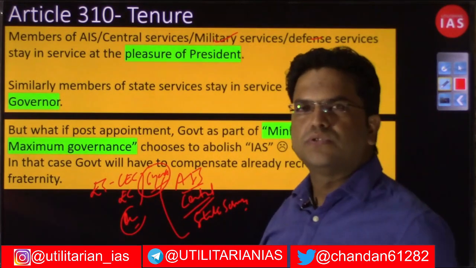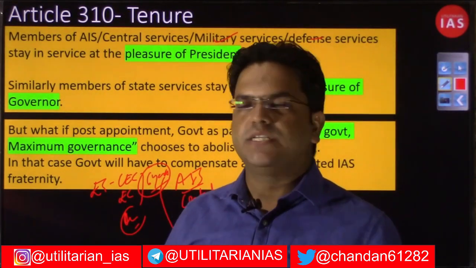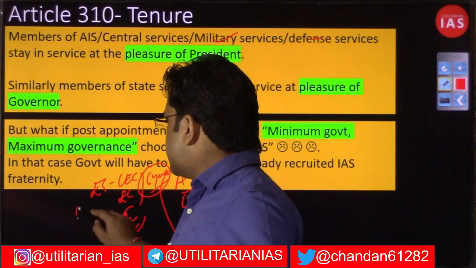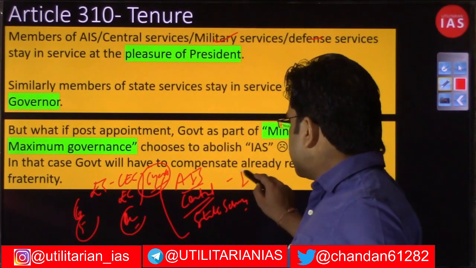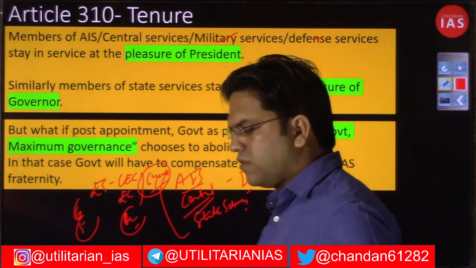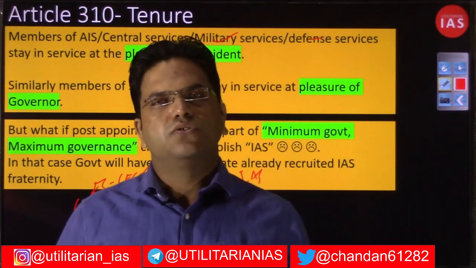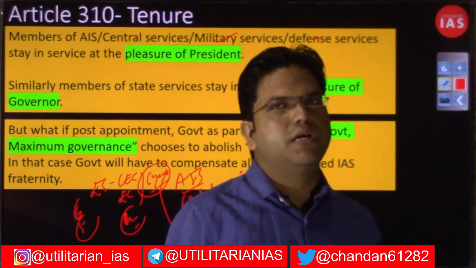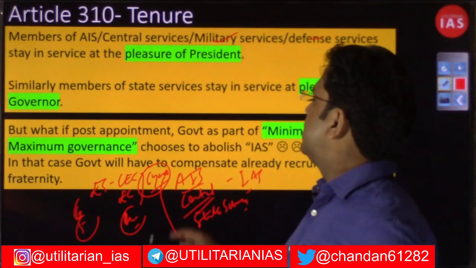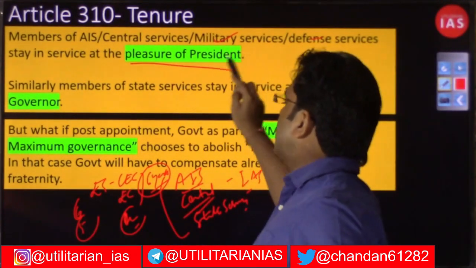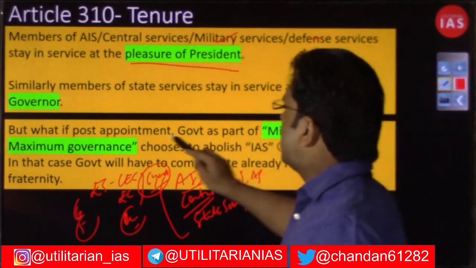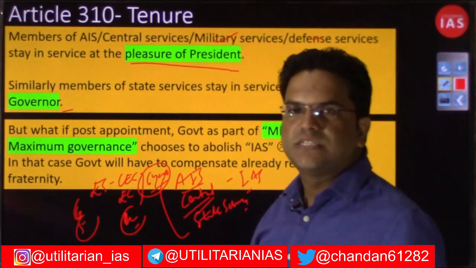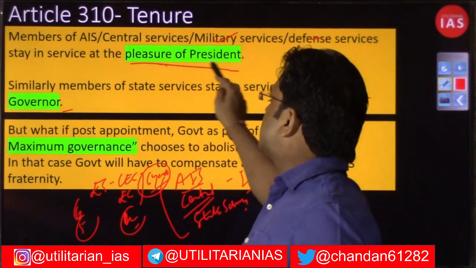But unlike constitutional or statutory bodies, whose terms are limited, like 6 years or 5 years, IAS, IPS, Deputy SP, foreign services and forest services officers are generally appointed for life. However, they hold office at the pleasure of the President.